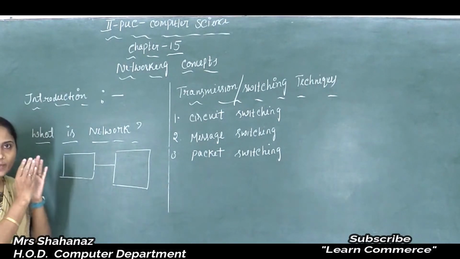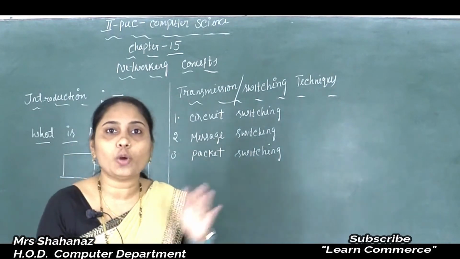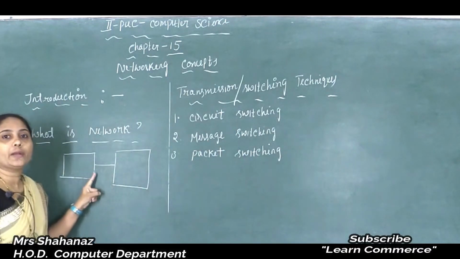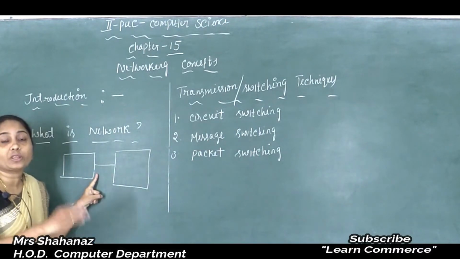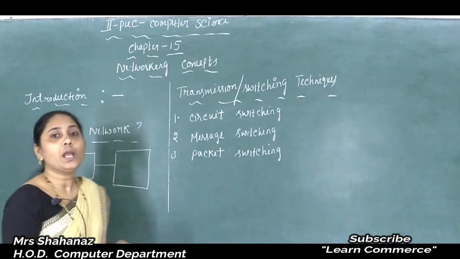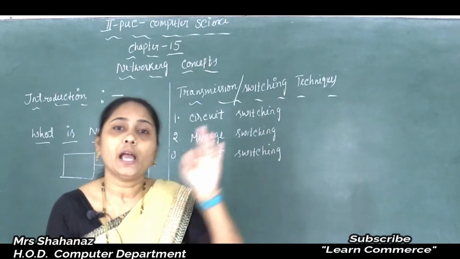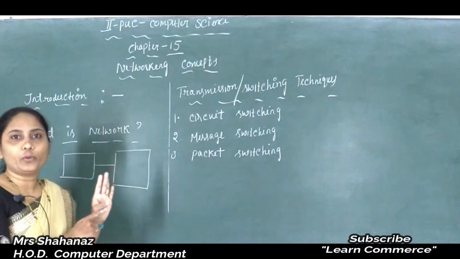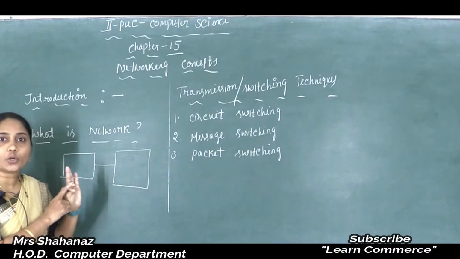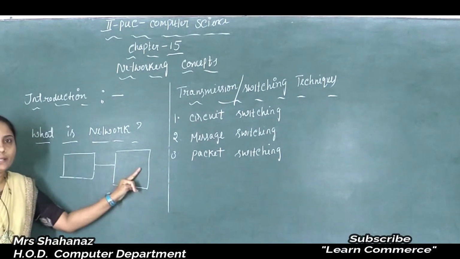We know that just by using one computer it's not possible to share anything from one to another. That means a network needs a group of computers. More than one computer is called a group of computers, and all those computers are connected together to share components like hardware, software, data here, and also to collect the information from one computer to another computer, correct?